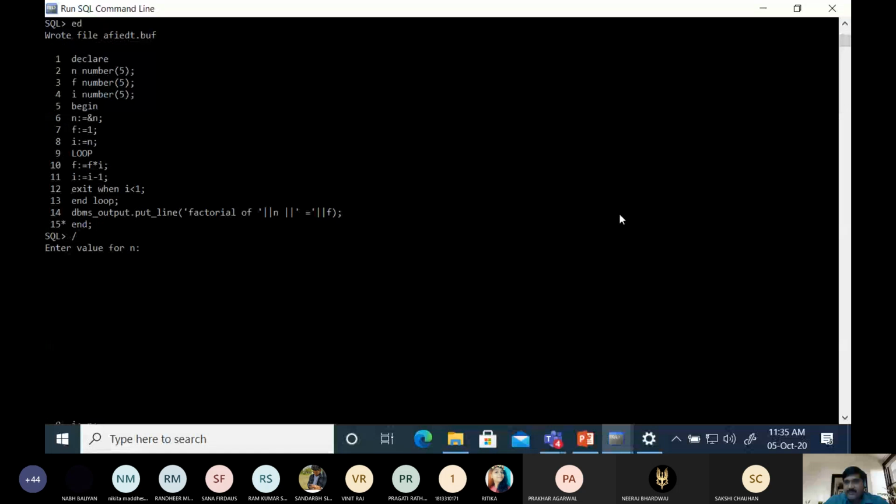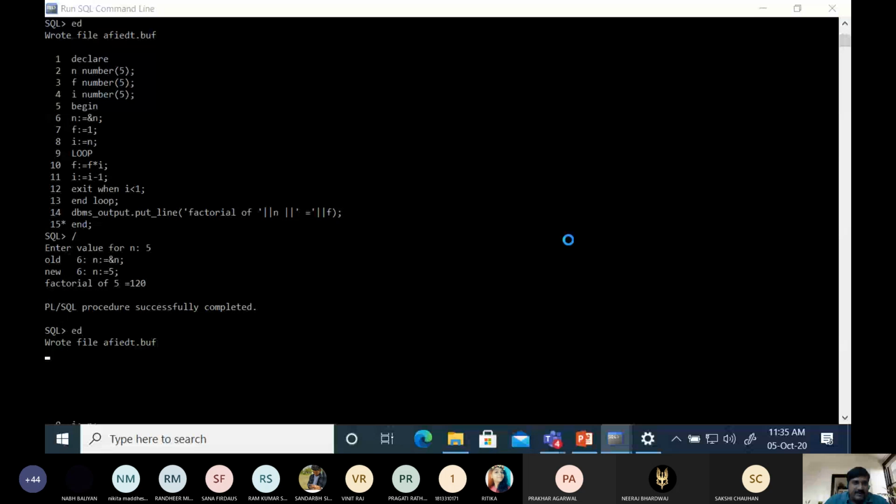Factorial of 5 equal to 120. Did you get it? Yes, sir. Is this interesting? Now, please prepare the program using PL/SQL constructs. So here the syntax is